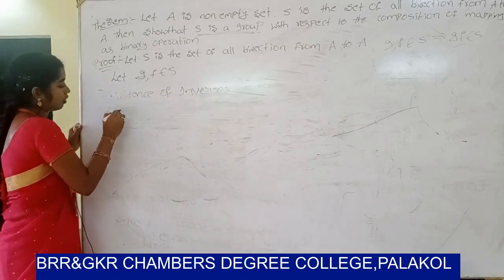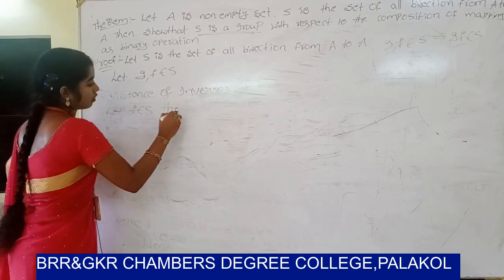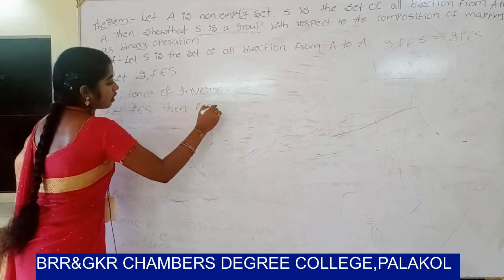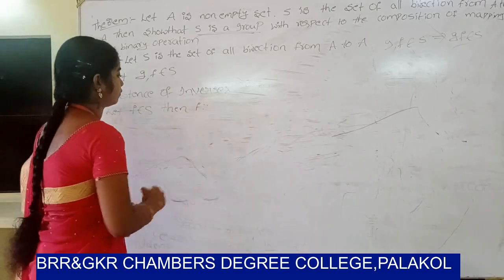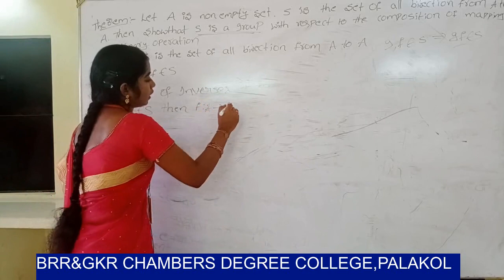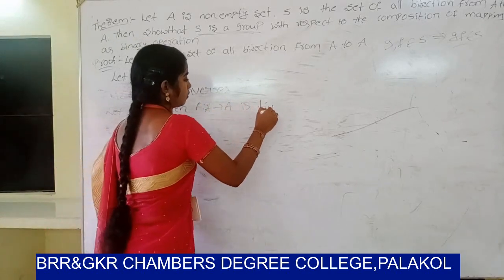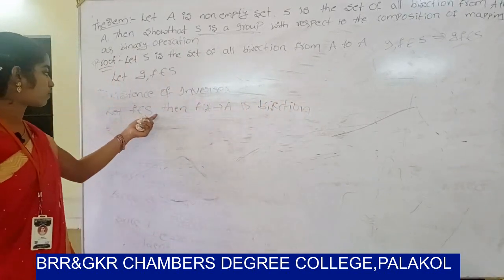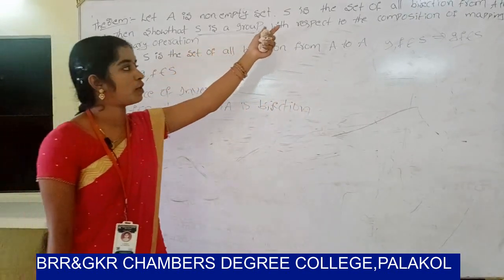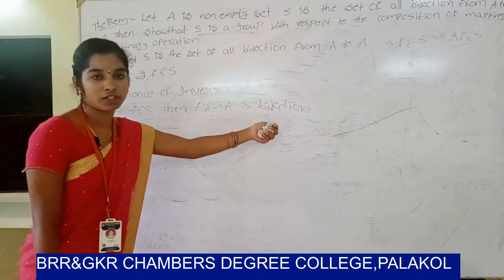Already you know that F belongs to S. So let F belong to S, then F maps A to A and is a bijection. S means the set of all bijections from A to A. So F maps A to A is a bijection.